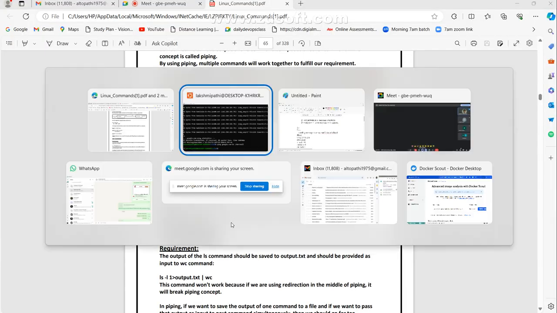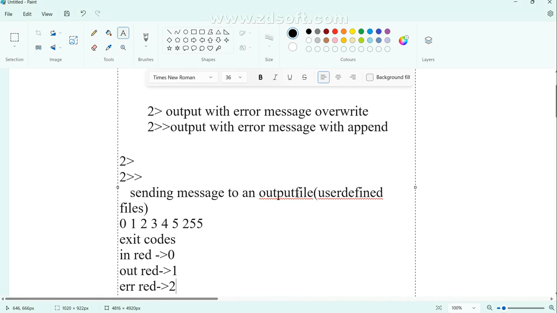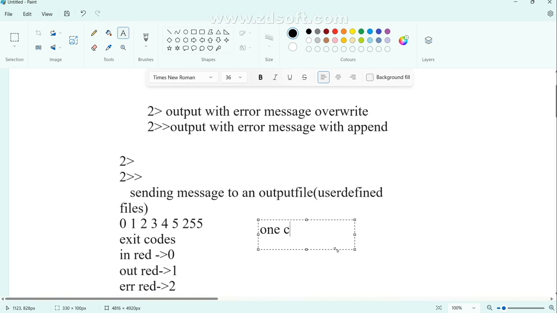Now try to understand and type it. See, one command is giving output, and that command output is given as an input to another command.